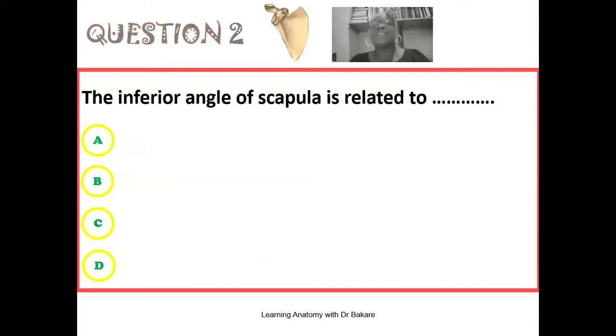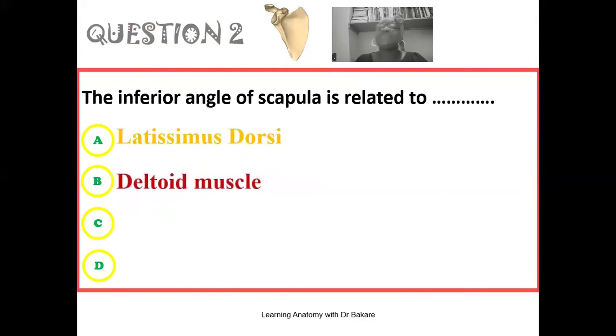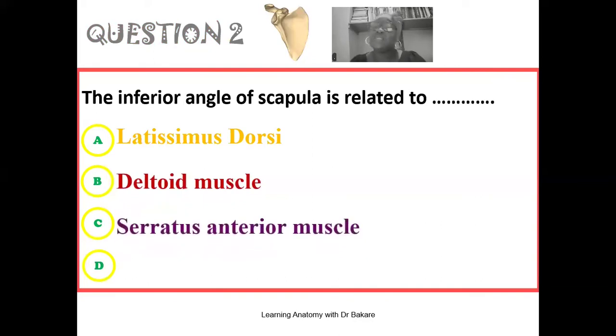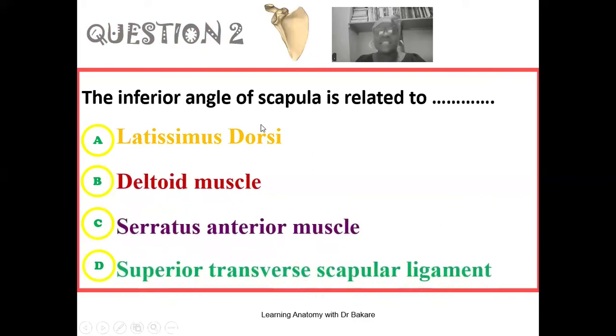The second question here reads that the inferior angle of the scapula is related to dash. Is it related to the latissimus dorsi muscle? Is it related to the deltoid muscle? Is it related to the serratus anterior muscle, or is it related to the superior transverse scapular ligament? The correct answer here as it relates to the inferior angle of the scapula and also the structure that is related to it is the latissimus dorsi muscle.